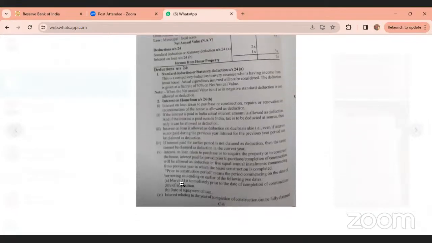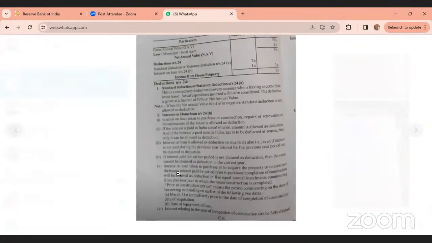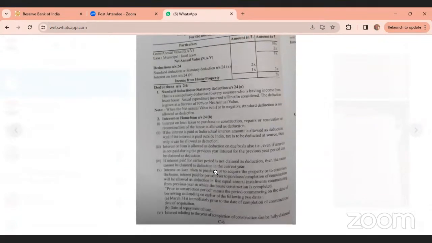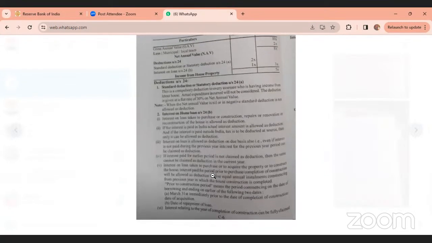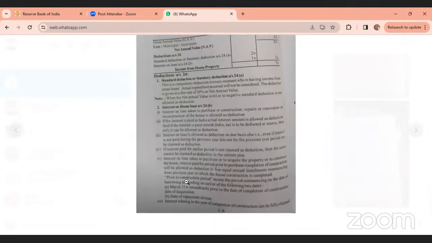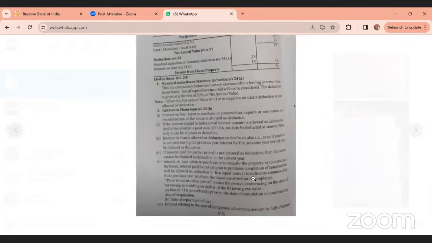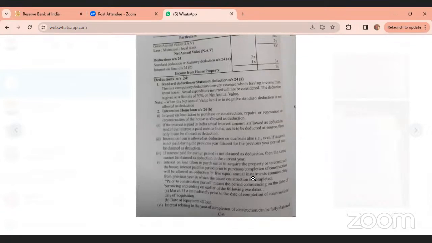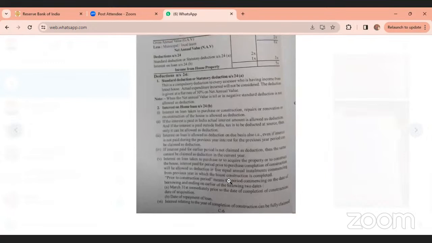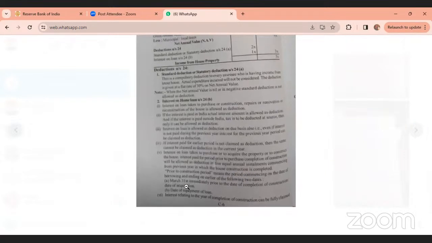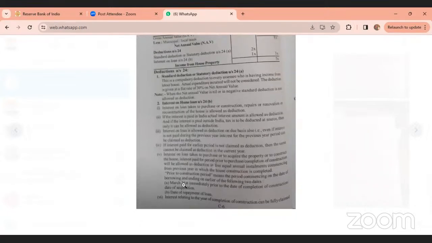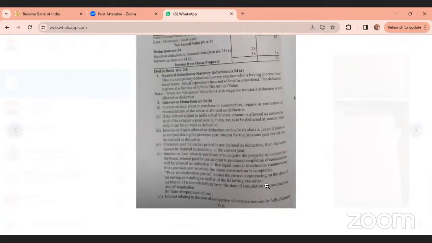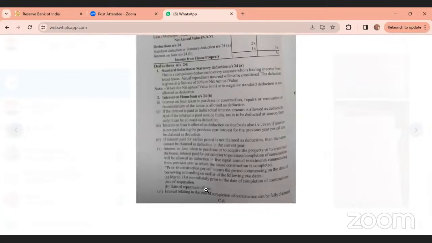This one, fifth point I told now. Interest on loan taken to purchase or to acquire the property or to construct the house. Interest paid for the period prior to purchase or completion of construction, from the previous year in which the house construction is completed. In that case, prior to construction period means the period commencing on the date of borrowing and ending on the earlier of the following two dates. What is that? March 31st immediately prior to the date of completion of construction, or date of prepayment of loan.